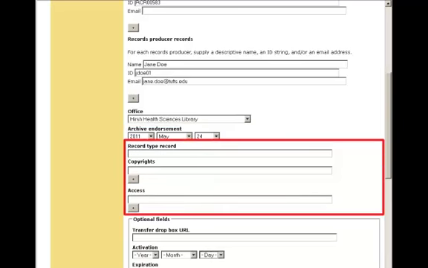The next series of fields allows us to describe what is being transferred and what terms apply to these records. Examples of record types could be correspondence, meeting agendas and minutes, or office files. The copyright field is repeatable in case portions of the records fall under different copyright ownership, and the access field is similarly repeatable in case some records have different restriction levels. At the DCA, we use the access field to correspond to our three levels of restriction: open, restricted for 20 years, or restricted for 75 years.